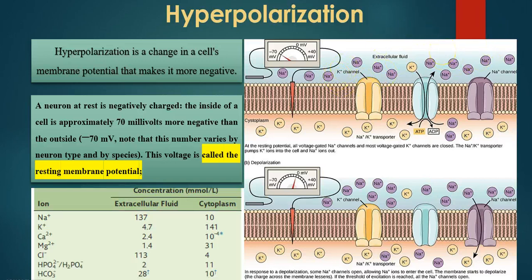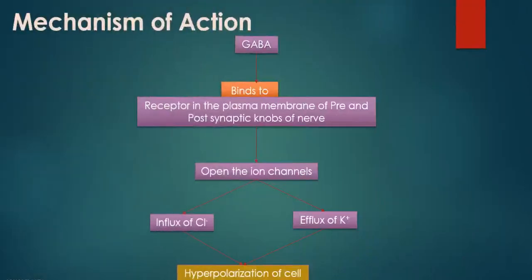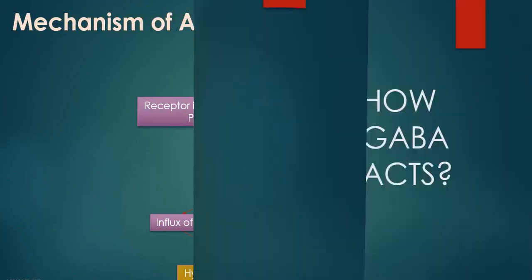That means chloride is carrying more negative charges inside of the cell. So it will be more negative, meaning more hyperpolarized. That's why when GABA acts on the neuron, it is called hyperpolarization. Hope you understand why it is called hyperpolarization.